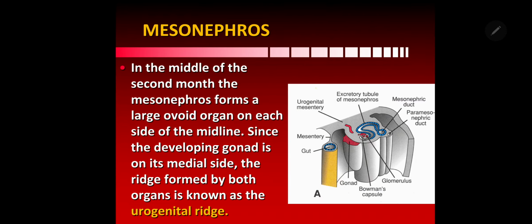You can see there. And in the middle of the second month, what happens there? The mesonephros forms a large ovoid organ, and medial to it on each side of the midline is the genital ridge, which forms the future gonad, testis in males, ovaries in females. So here comes the genital system during the development of the urinary system, and this genital or undifferentiated gonad will form the future testis or ovary depending upon the germ cells that will be there.